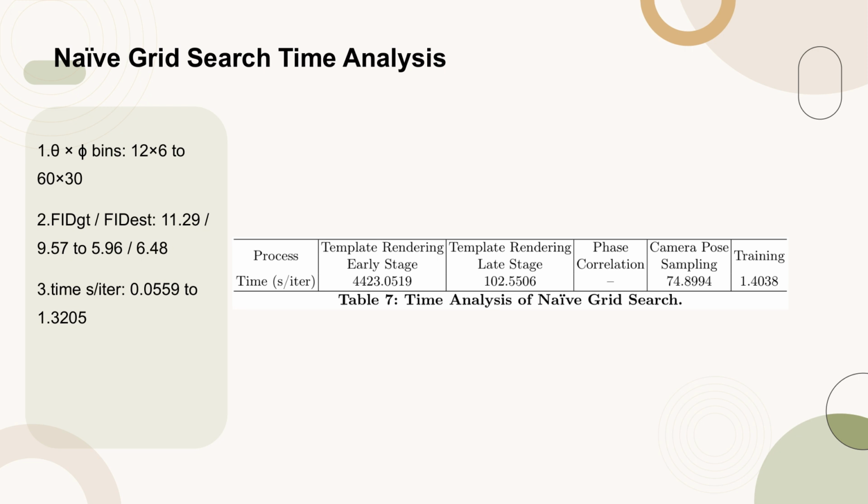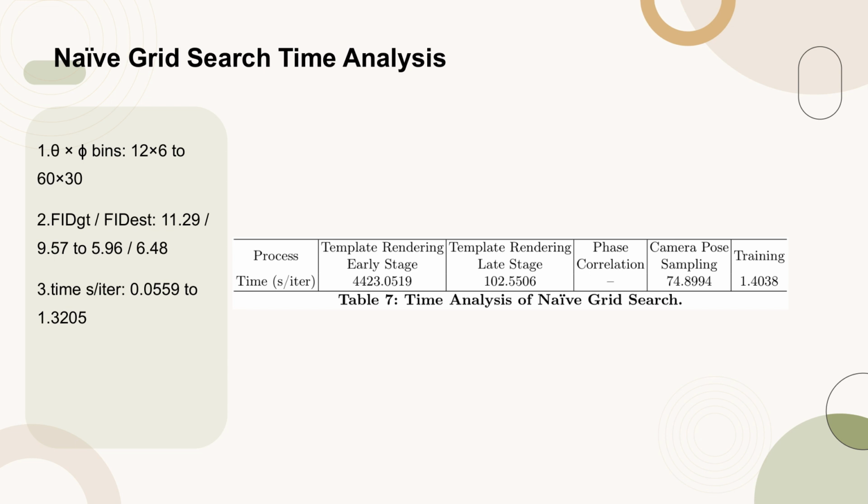Table 7 presents the time analysis of the naive grid search method, focusing on the impact of different theta times phi-bin configurations on FIDGT and FIDIS scores, as well as the corresponding iteration times. The table shows that as the number of bins increases from 12 by 6 to 60 by 30, the FIDGT and FIDIS scores generally improve, with the best scores achieved at 48 by 24 bins.